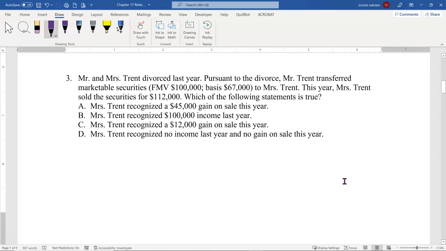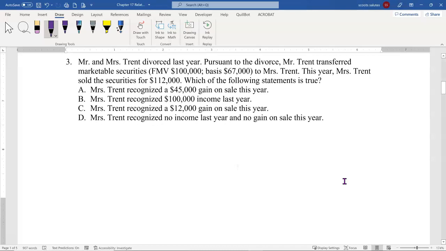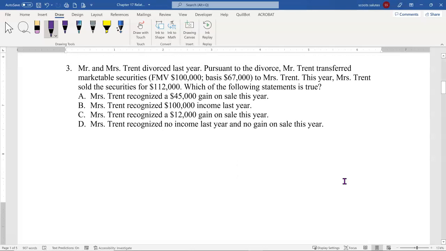Question 3 says, Mr. and Mrs. Trent divorced last year. Pursuant to the divorce, Mr. Trent transferred marketable securities to Mrs. Trent. This year, Mrs. Trent sold the securities for $112,000. Which of the following statements is true? Right, so the thing is with divorce, it's carryover basis.